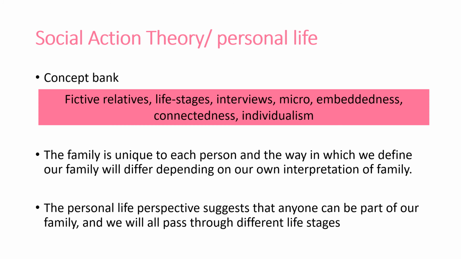And then last, nearly, personal life. So personal life is social action theory; in personal life it is a different approach. This is a micro approach. So this is looking at how the family is unique. Everyone defines the family in their own way and does not try to provide a structural explanation of the family. Marxism, feminism, functionalism, even the New Right, they look at the family as its role in society. Social action says that everyone has a unique experience of the family and tries to explore that.